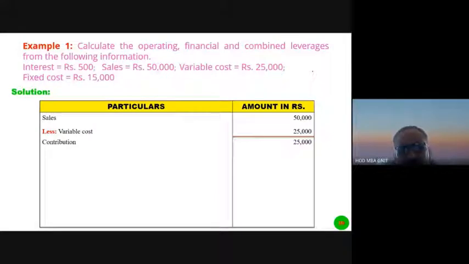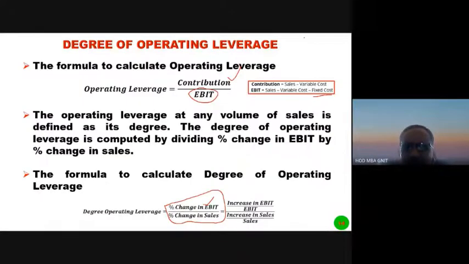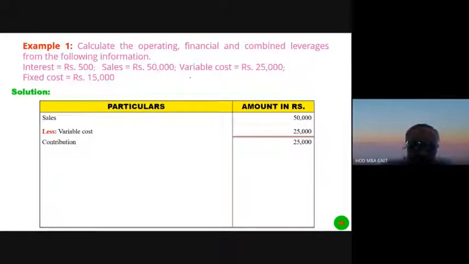From this contribution, in order to calculate EBIT: EBIT is equal to contribution minus fixed cost. Sales minus variable cost is equal to contribution, and contribution minus fixed cost is equal to EBIT. Here in this problem, fixed cost is 15,000.